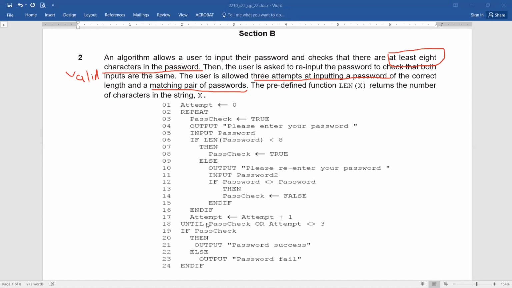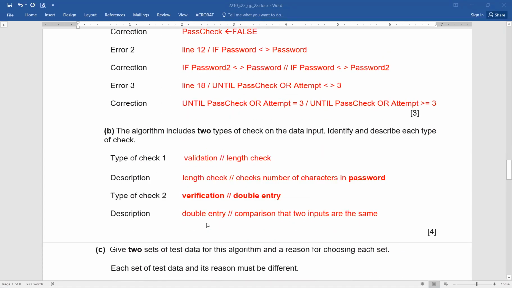Now, let's move back to the question. B part, the algorithm includes two types of check on the input data. Identify and describe each type of check. It's a 4-mark question. 1 mark for the type and 1 mark for the description for both first and second. So a student can write validation, perfect. And if he mentions length check, that's wonderful.